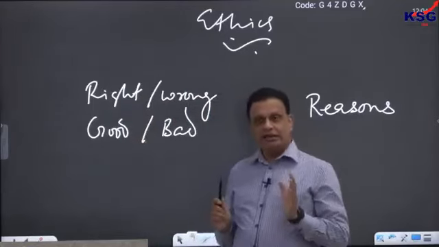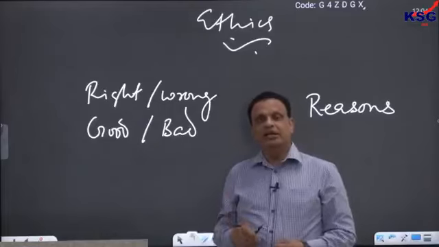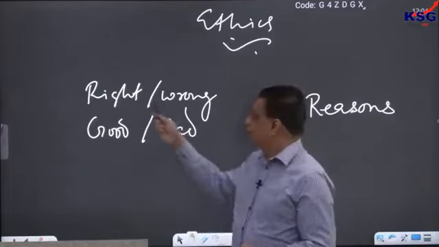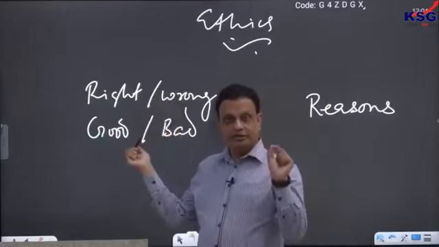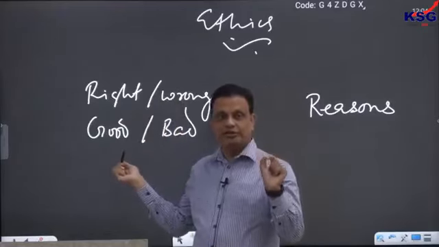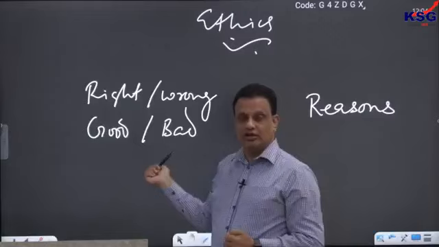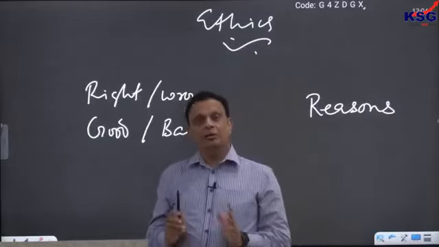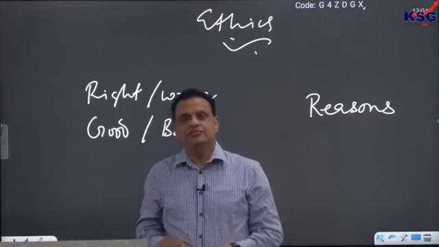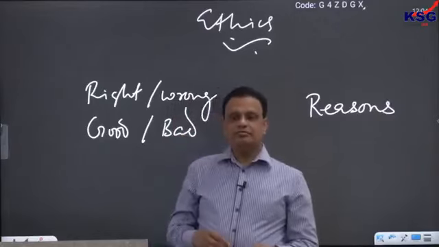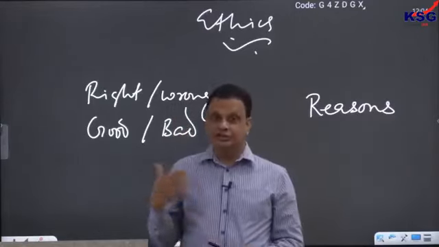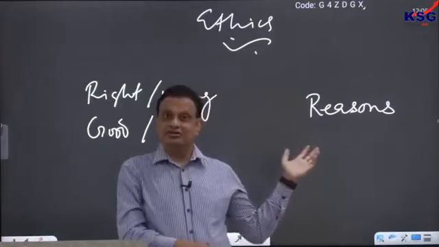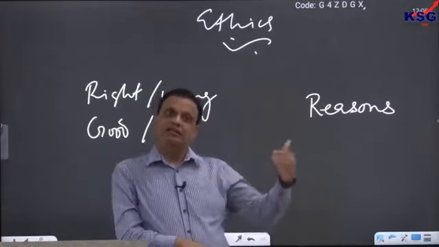When I say that we are ethical animals, I simply mean that whenever we do something, we think about our action being right or wrong. This ability, this tendency of the human being to think about their actions being right or wrong is something that is uniquely human. No other animal appears to have this ability. A dog, for example, after barking at a stranger, does not sit under a tree and think, did I do the right thing or not? No, they do not. They simply bark and they move ahead.